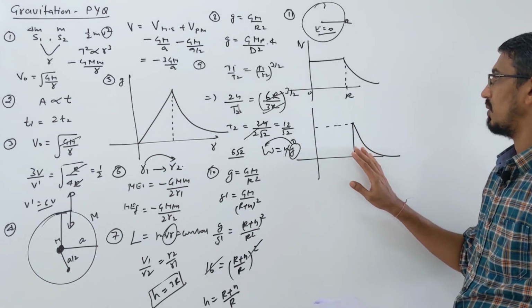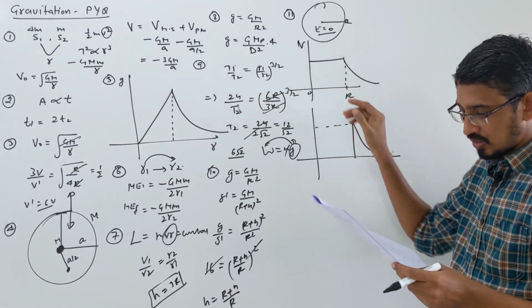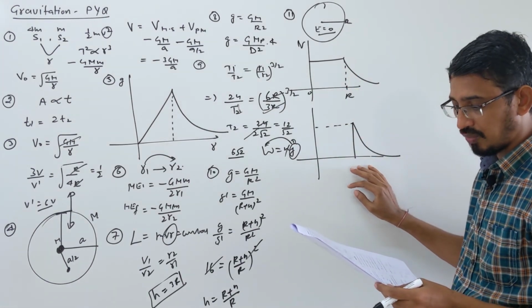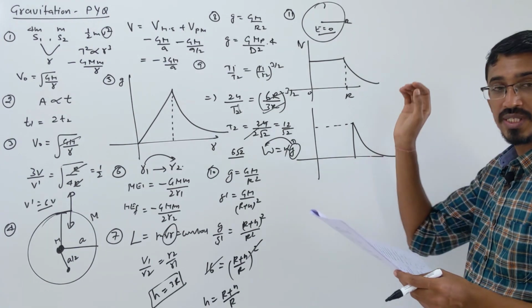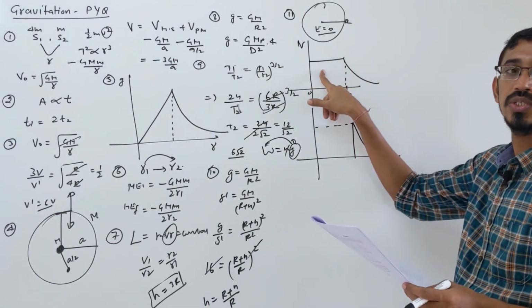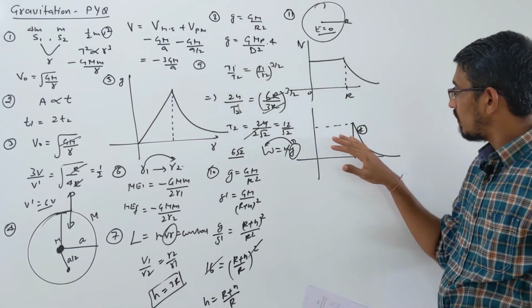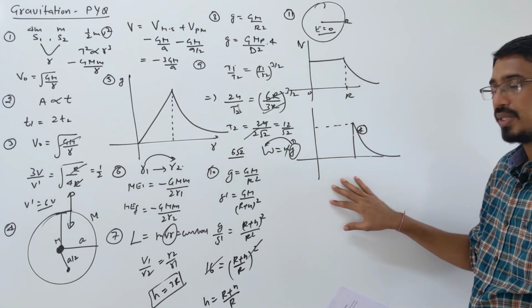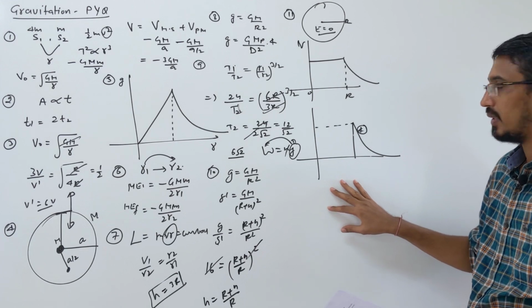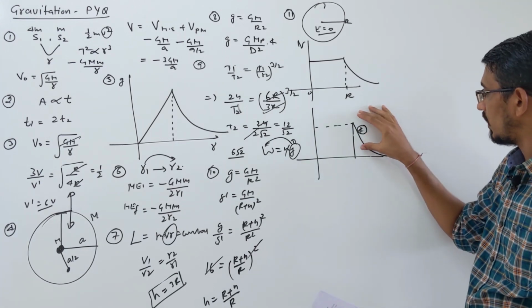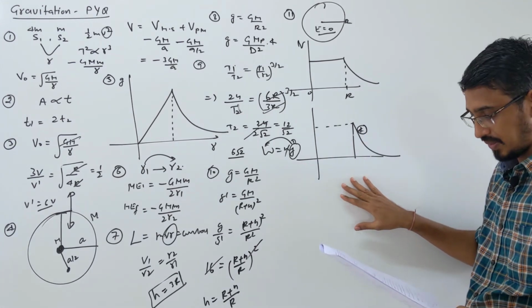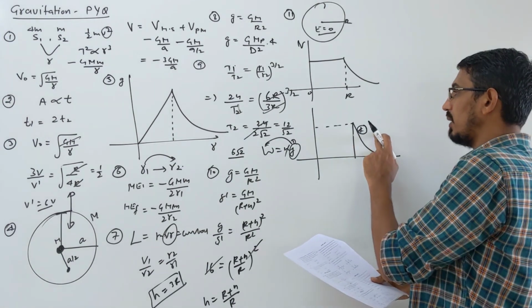So this is the curve actually. That's the potential curve, keep in mind. So this curve is matching the fourth option. Be careful, gravitational field they are asking. So this is the correct answer, which is the fourth option. The same graph they can draw in the negative quadrant also. If both are drawn, that will be a more correct answer, but they gave only this one.